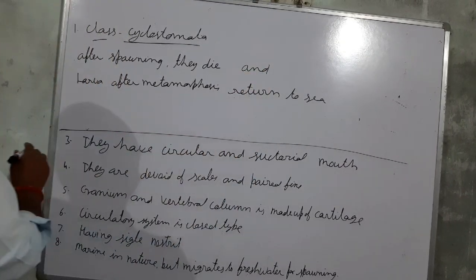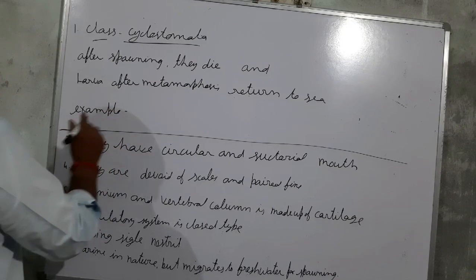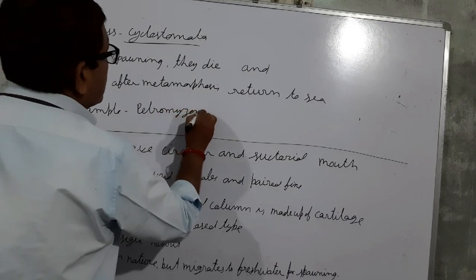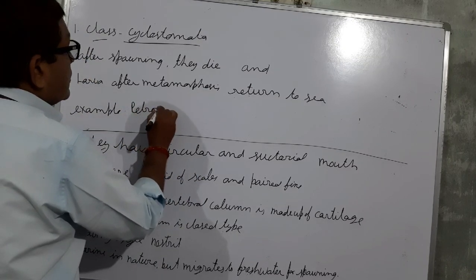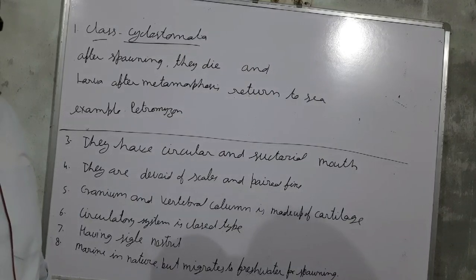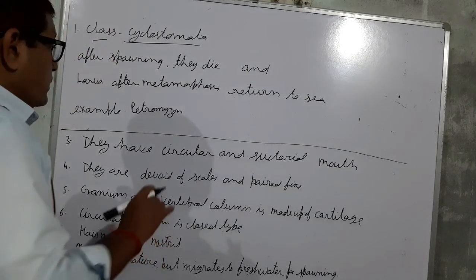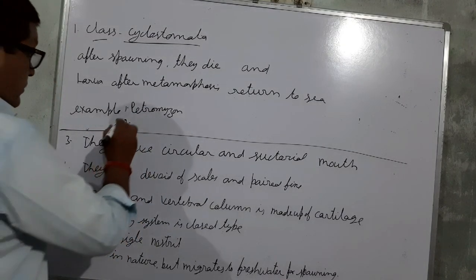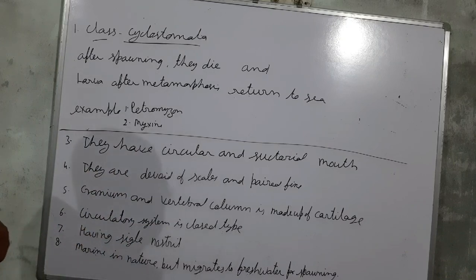An example is Petromyzon. And another example is Myxine. So these are the examples of the Cyclostomata.